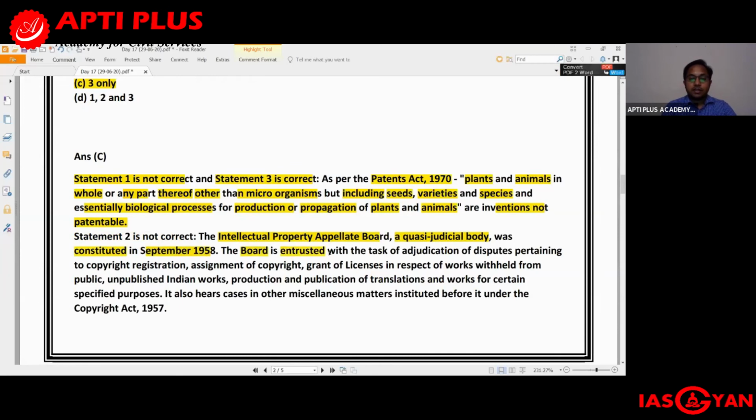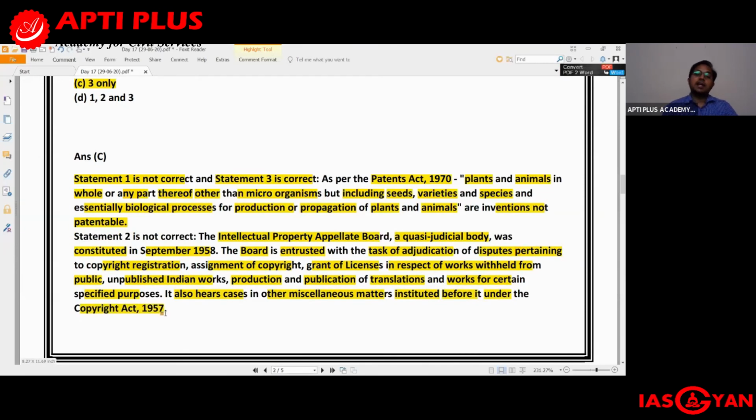The board is entrusted with the task of adjudication of disputes pertaining to copyright registration, assignment of copyright, grant of licenses in respect of works withheld from public, unpublished Indian works, production and publication of translations and works for certain specified purposes. It also hears cases in other miscellaneous matters instituted before it under the Copyright Act of 1957.